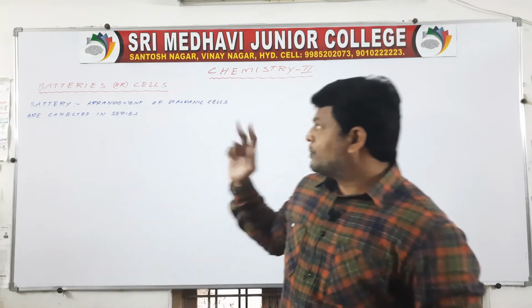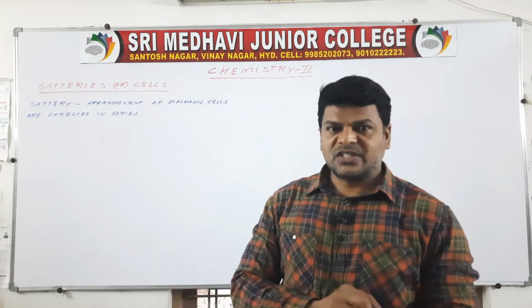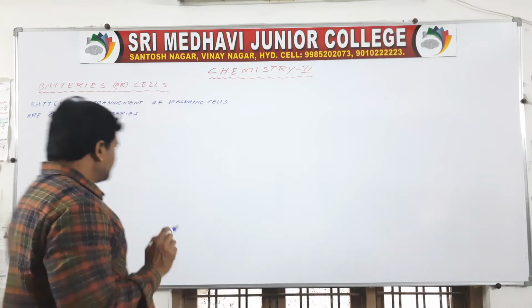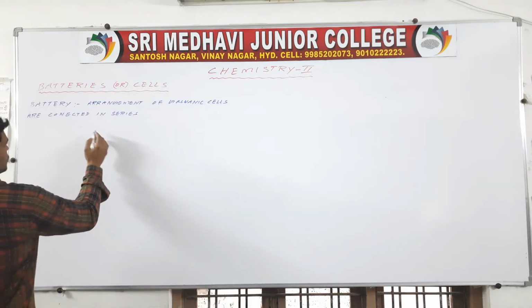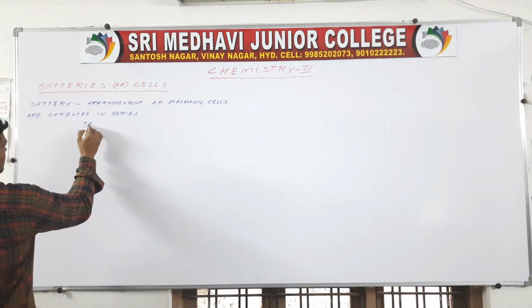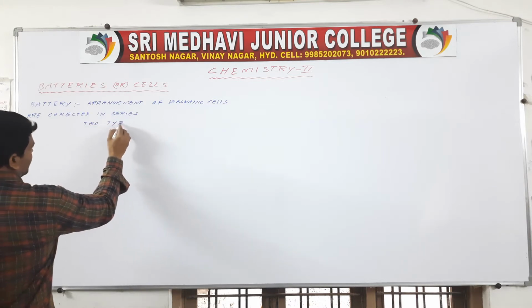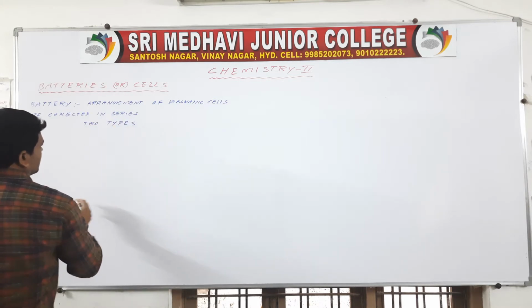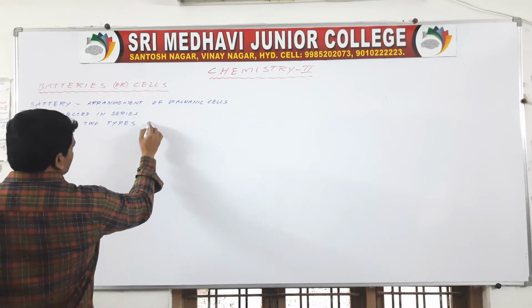So batteries are of two types. Two types of batteries we have.